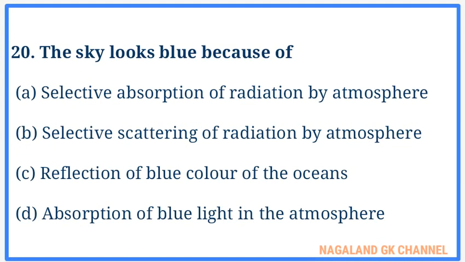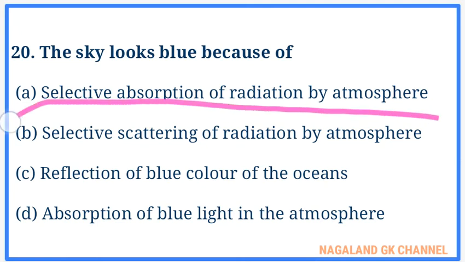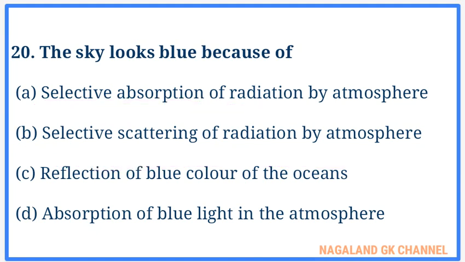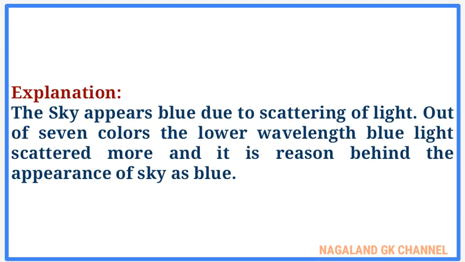And question number 20, this is the last question. The sky looks blue because of. The correct answer is option number B, that is selective scattering of radiation by the atmosphere. Here, explanation. The sky appears blue due to scattering of light. Out of the 7 colors, blue light, having a shorter wavelength, scatters more, and it is the reason behind the appearance of the sky as blue.